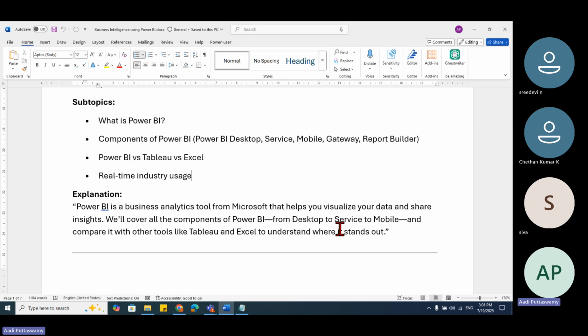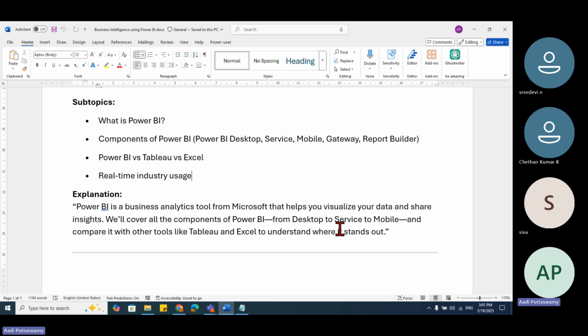Gateway, we can also call it a bridge. I have the Power BI application and I have a database. Every time I update the data, the reports have to get updated automatically, because I need to have the latest data. If you want the latest data, I have to keep on doing right click, refresh, right click, refresh, or we have a refresh button.